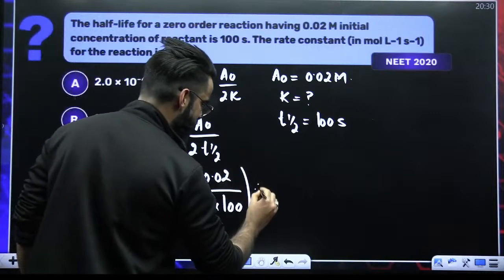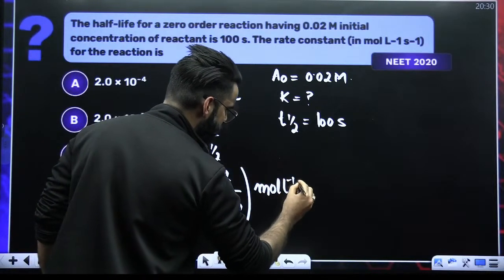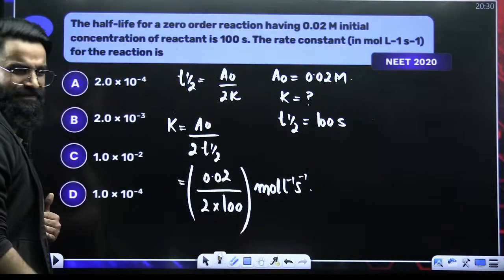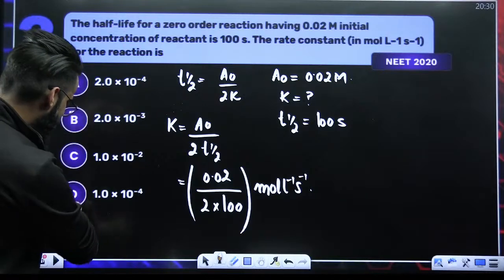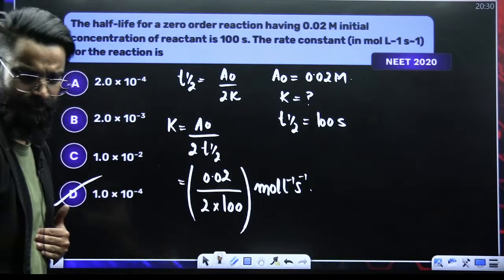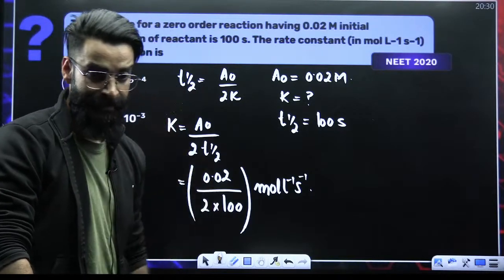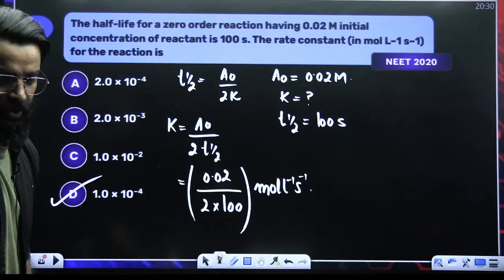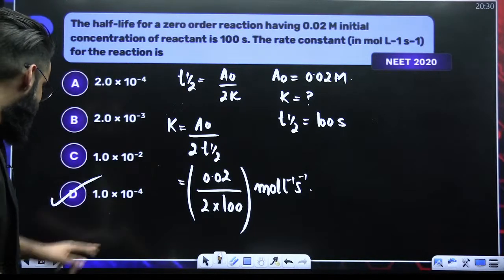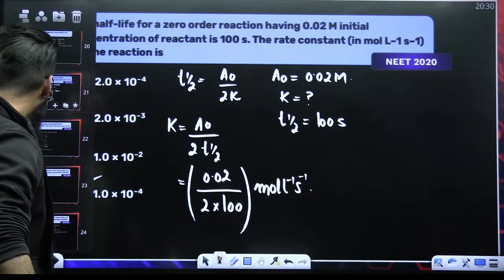And since it's a zero order reaction, the unit is going to be moles liter inverse second inverse. Am I clear with this? I believe this is going to be the answer of the question. Option D. Simple. A lot of students have already come up with option D. Amazing, guys. Good job done. Moving on to one more.